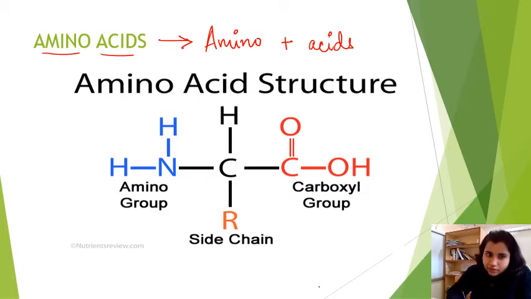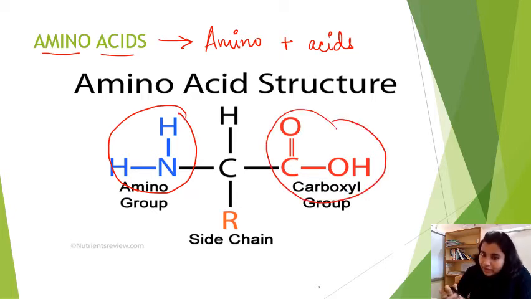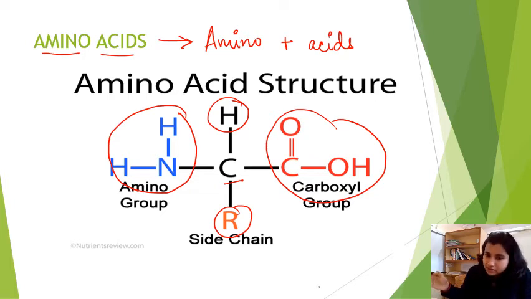Amino stands for this group. Clear? And acid stands for this group. So we call it amino acid because the carbon is linked with amino group on one side and with carboxylic group on the other side, right? And this is hydrogen which is attached to the carbon. This group keeps on changing or varies from amino acid to amino acid, right?